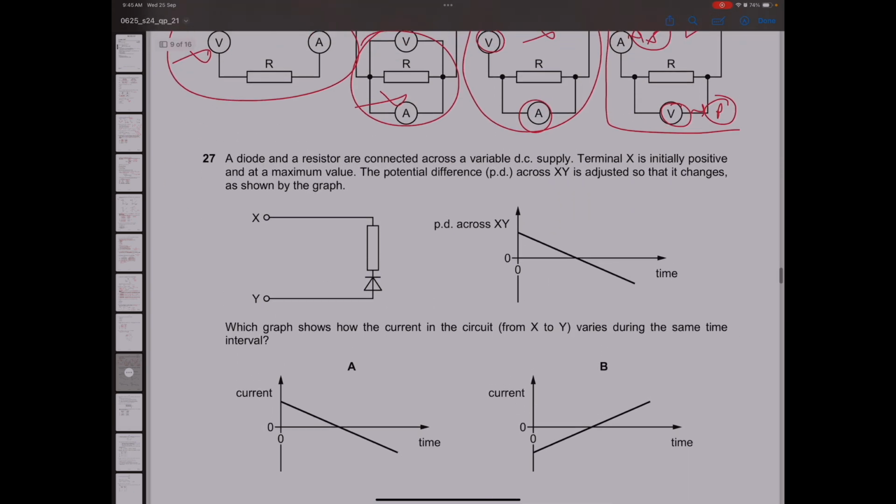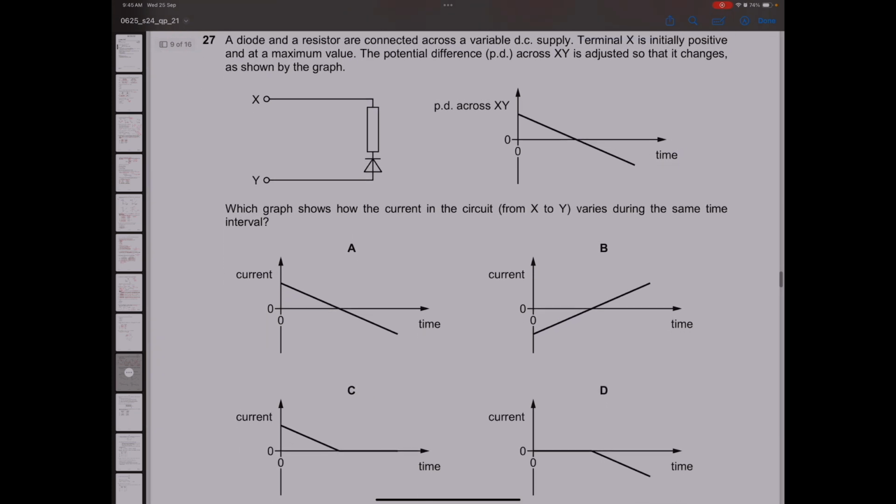Question 27. A diode and a resistor are connected. Terminal X is initially positive and at a maximum value, then the potential difference changes. If you look at the potential difference graph here, it is initially a maximum, then after half the time it is decreasing, then it is changing direction. You can just assume if the total time is 2 seconds, for 1 second the current is flowing from X to Y, and for the next second the current is flowing from Y to X.